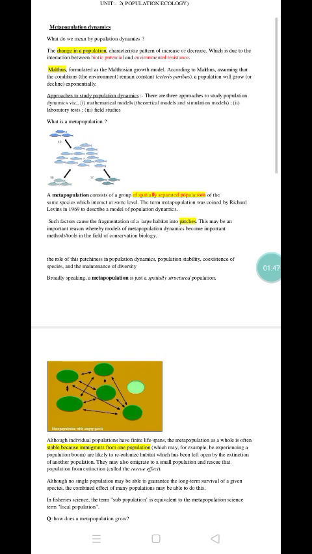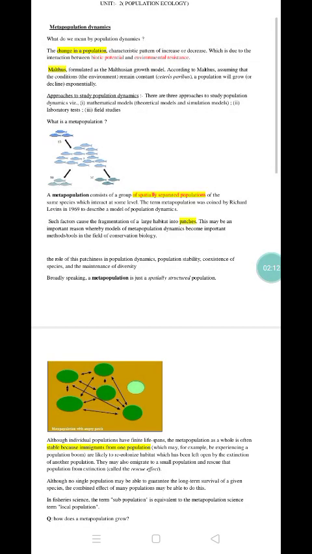So the next topic is, what do we mean by a metapopulation? A metapopulation consists of a group of populations of the same species which are spatially present in different regions. That means the same animal population is present in different patches of a habitat.